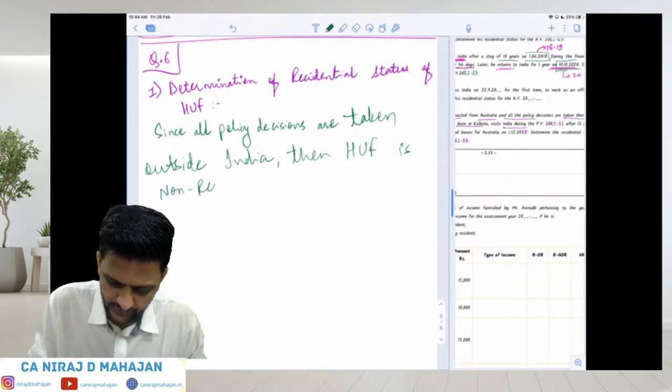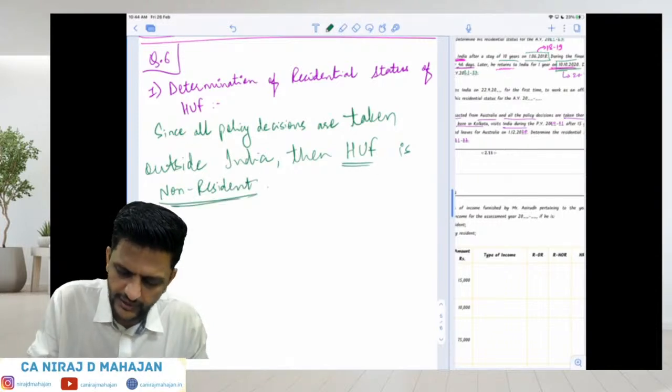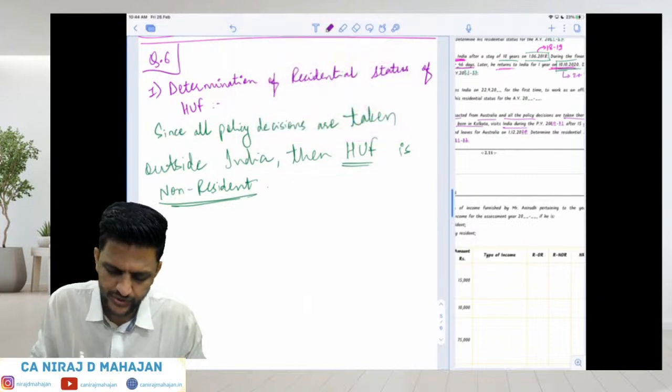Very good. And give the reasoning also. Why? Because all the policy decisions are taken outside India.